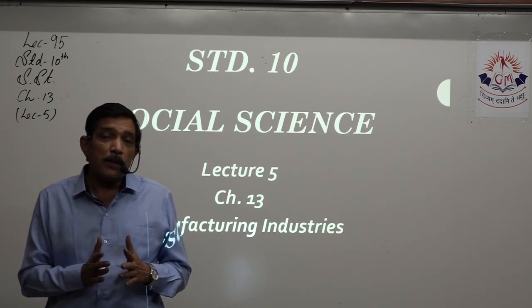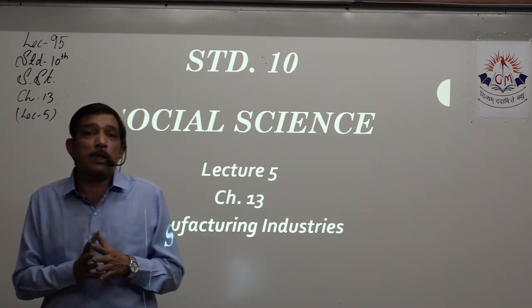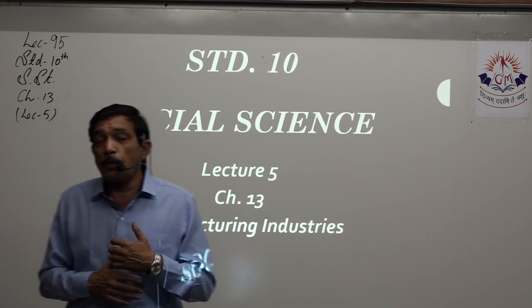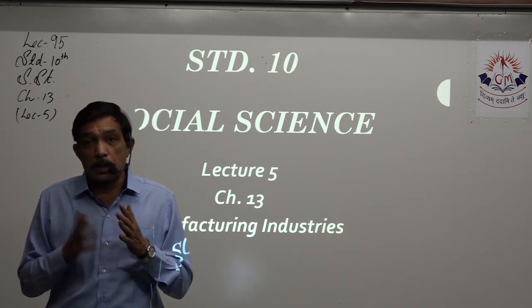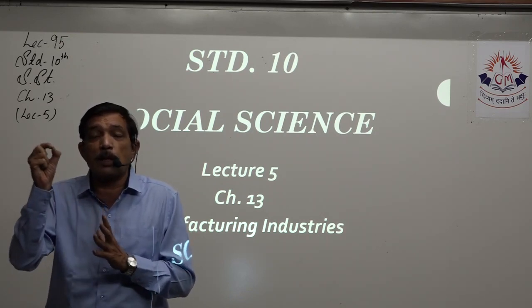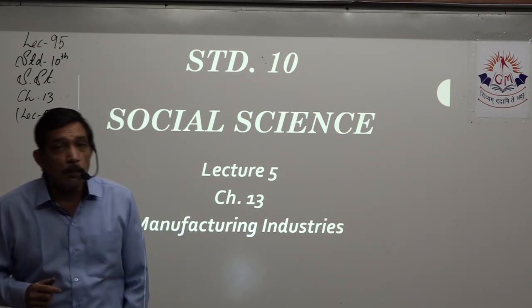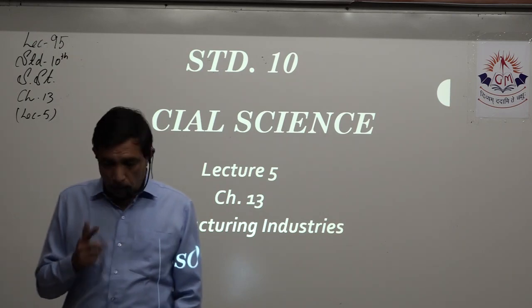So in this way, particularly, we do not have approximation which usually we can use in chapter number 10 for marking. But when we come to industry, we have to be quite specific about the state in which that industry is, and in that state approximately where that center is. So this 1 mark which we get from this chapter, we should not lose in map working.